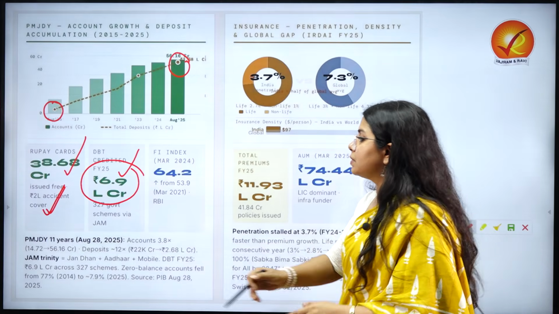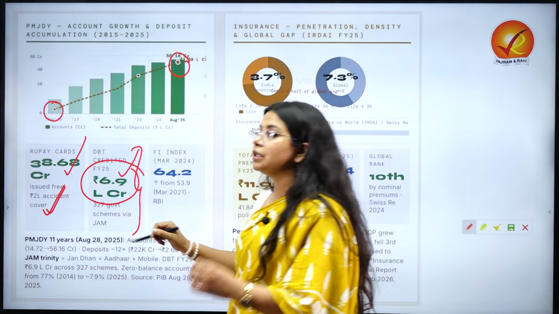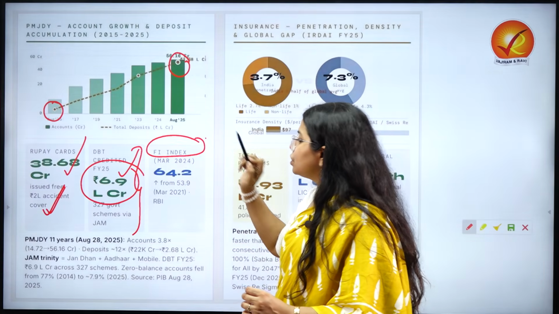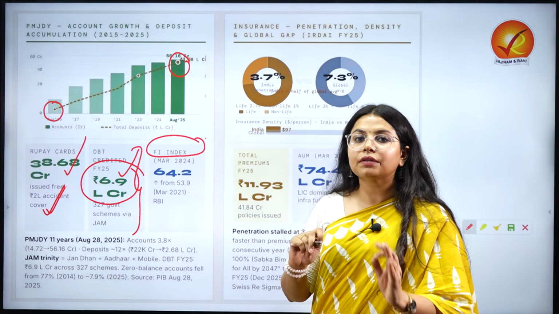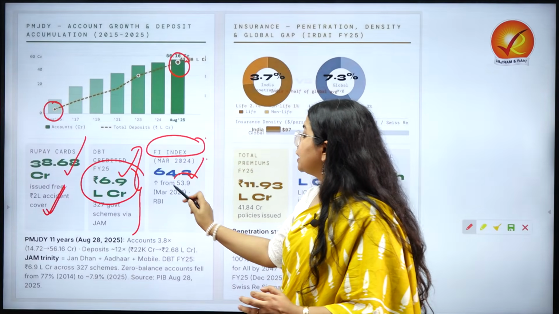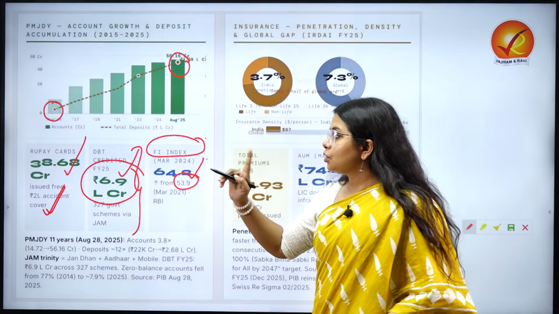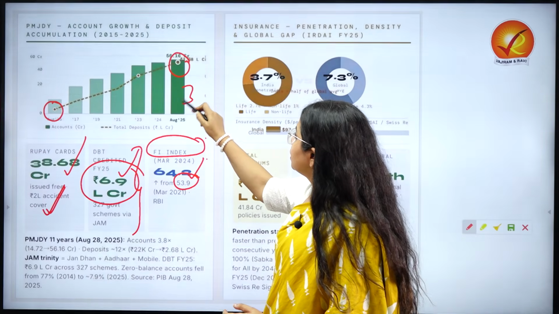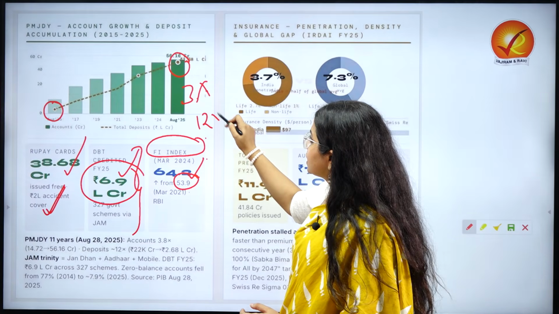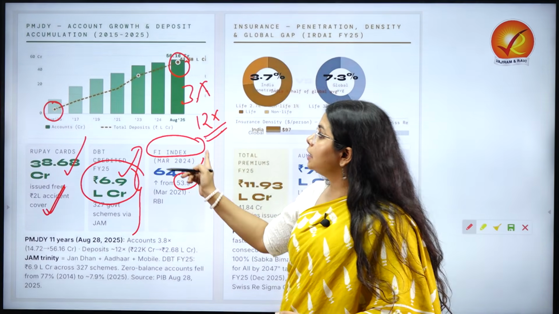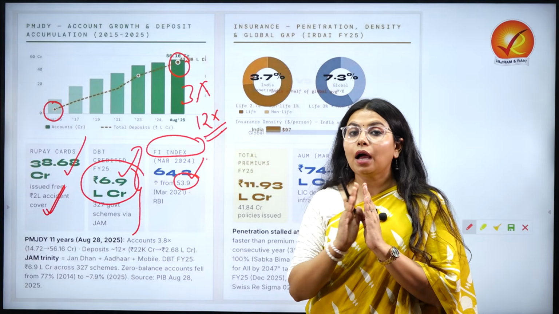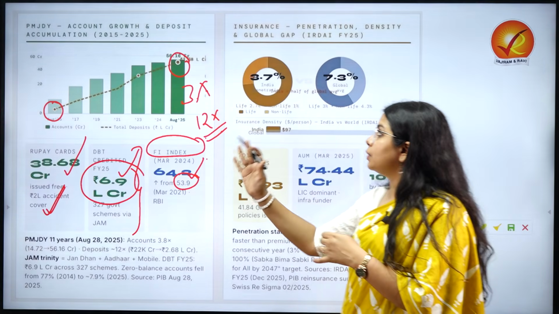327 government schemes have been covered by the JAM Trinity. Apart from that, when we look at the financial inclusion index, the numbers have positively increased here. This index has moved from 53.9 to 64.2. So this is where we see accounts turning 3x and deposits turning 12x, and this whole picture shows how digitalization and banking penetration are gradually increasing.